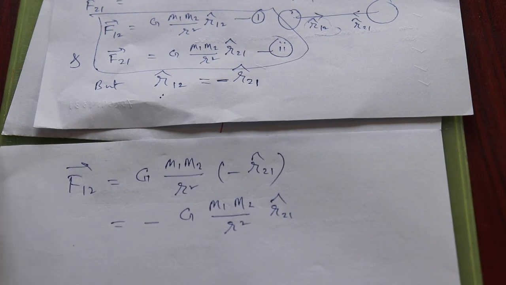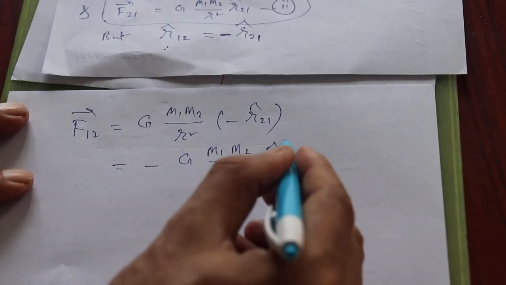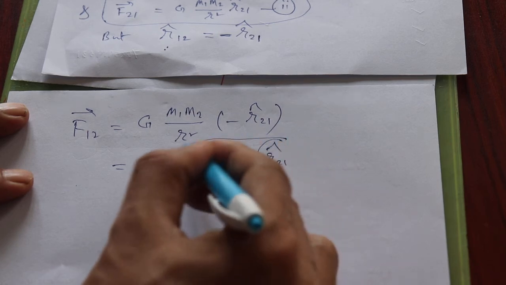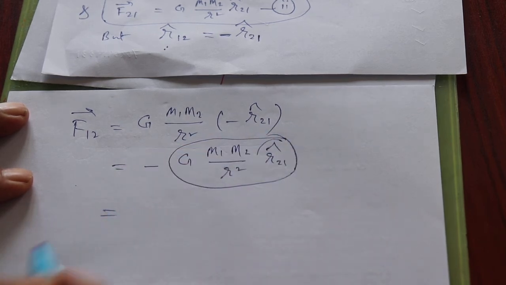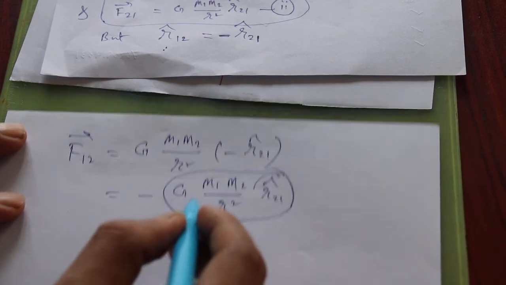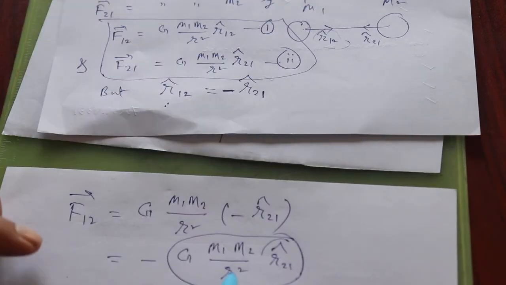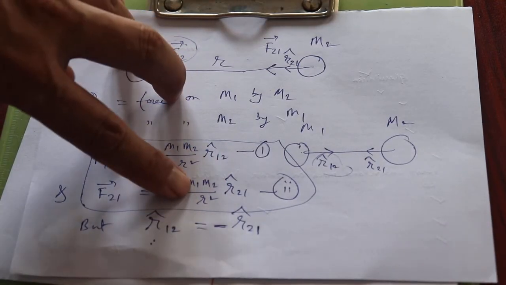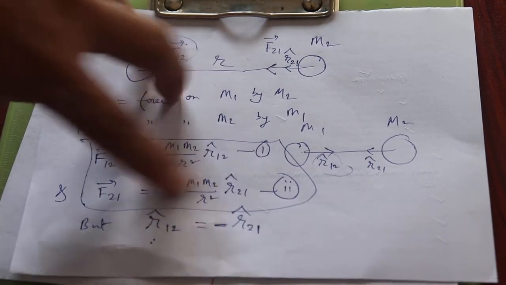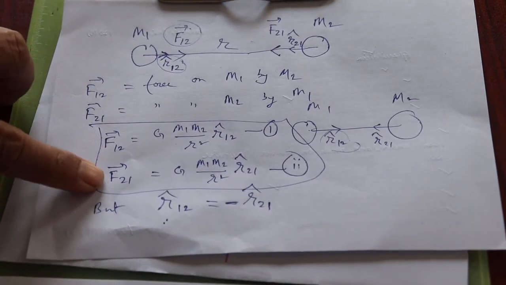So what do you have? If you look at the whole thing here, G M1 M2 by r squared times r21 cap is nothing but exactly F21.